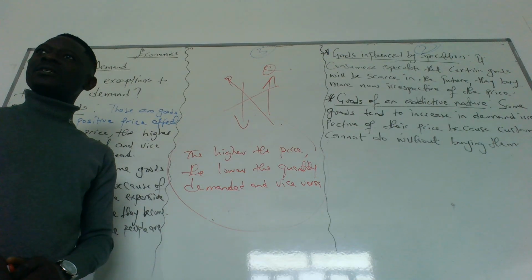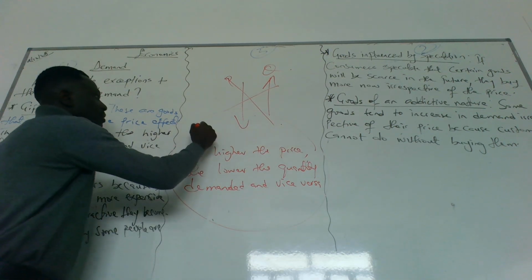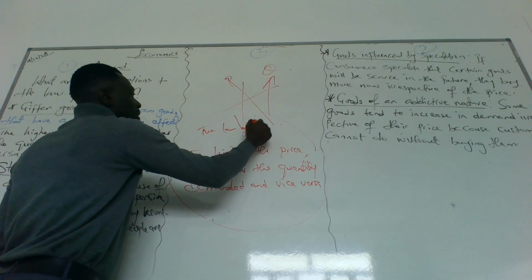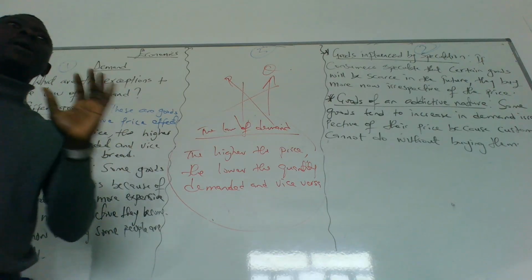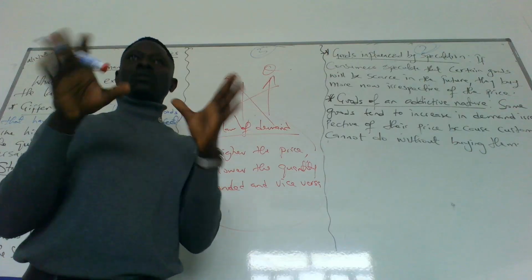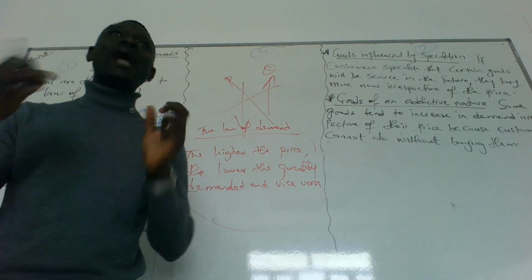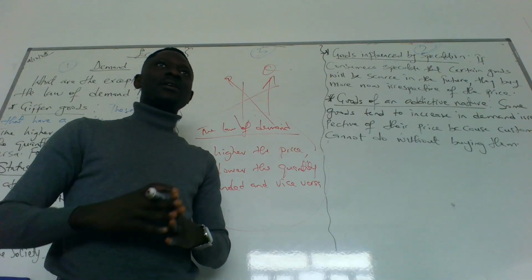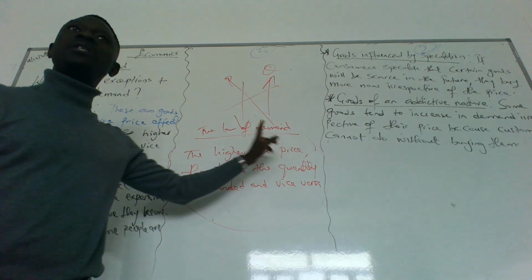Does it make sense or not? I'm going to repeat it. This is the law of demand. Demand is simply about consumers. We have laws that bind what we buy, our actions and reactions in the market, and that law is the law of demand.